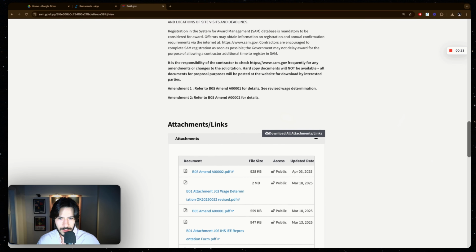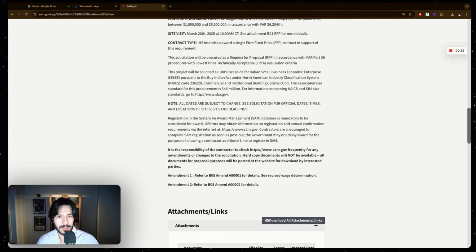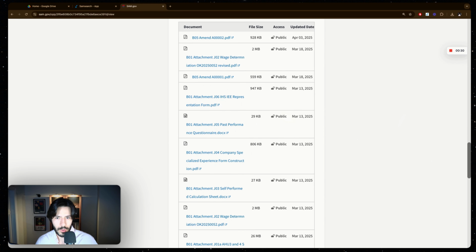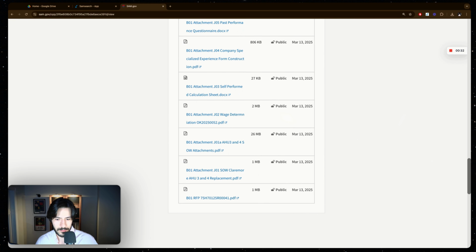And then once you're reading the description, this one is actually not too bad, but once you read the description, you have to read and go through a long list of documents to make sure you understand the opportunity. And as you probably know, if you have to bid on any opportunity, you have to know it in and out. You have to know the details, the requirements, and you have to know it every step of the way to make sure your bid is valid and you're not wasting time writing a bid and missing key requirements.